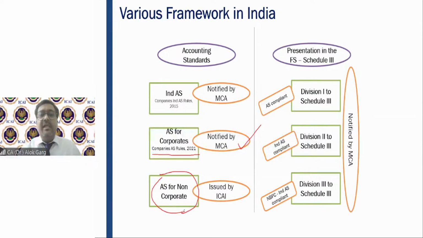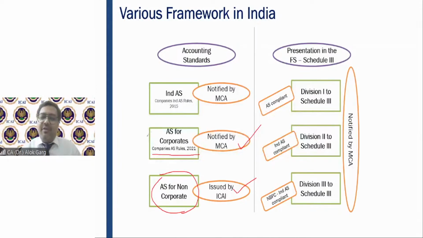So friends, if you have to maintain books of accounts, if you have to audit books of accounts, if you have to apply accounting standards, which accounting standards will you apply for non-corporate entities? So again, AS 1 to AS 29, you will apply for non-corporate entities, those accounting standards which are issued by ICAI.